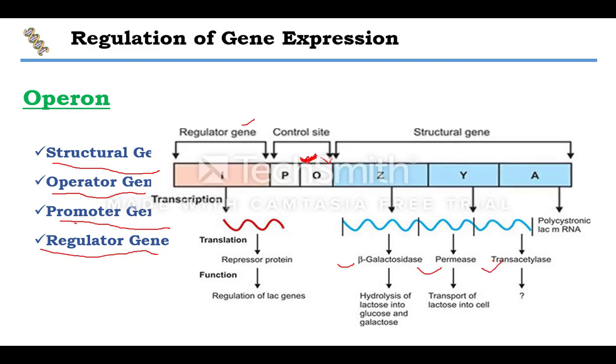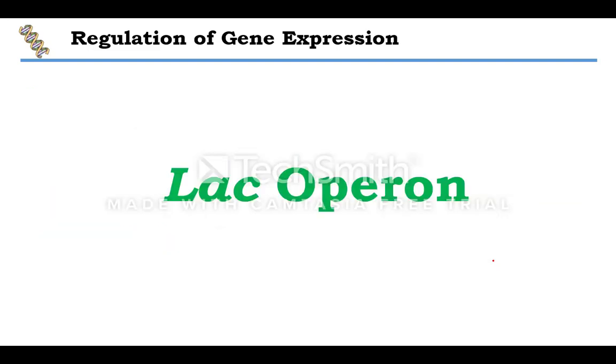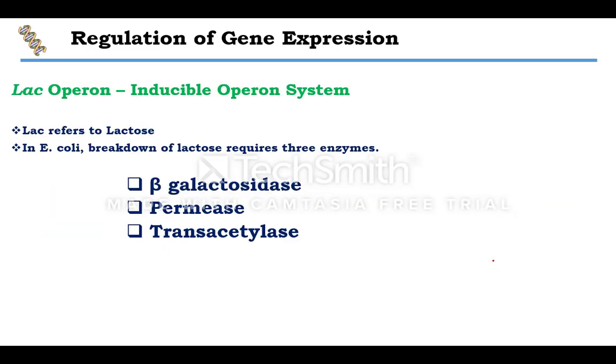Okay. Now I am just making this a little enlarged. You can see now the regulator gene, promoter gene, operator gene, and structural gene. Okay. Now the lac operon. The word lac is actually the short form of lactose.